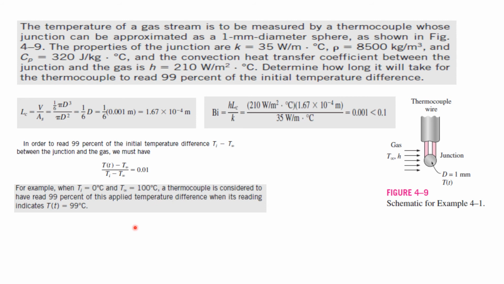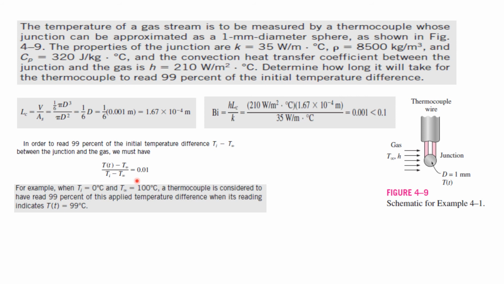So for 99%, T of t should be 99 degrees centigrade. When T of t is 99, you take 99 minus 100, that is 1, divided by the initial 100, so you get 0.01. So 99% of the difference corresponds to 0.01.